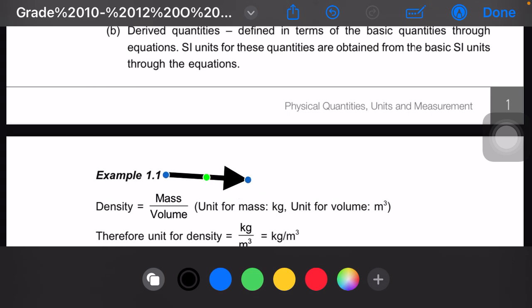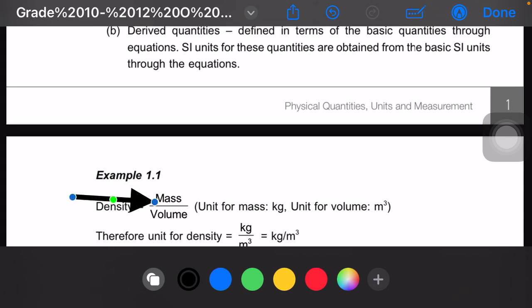Density is an example of a derived quantity. The formula for density is mass over volume. If you want to find out the units for density, how are we going to write the units?